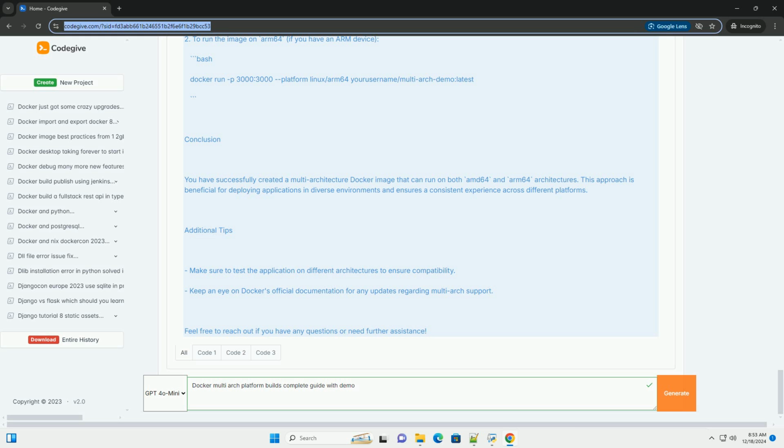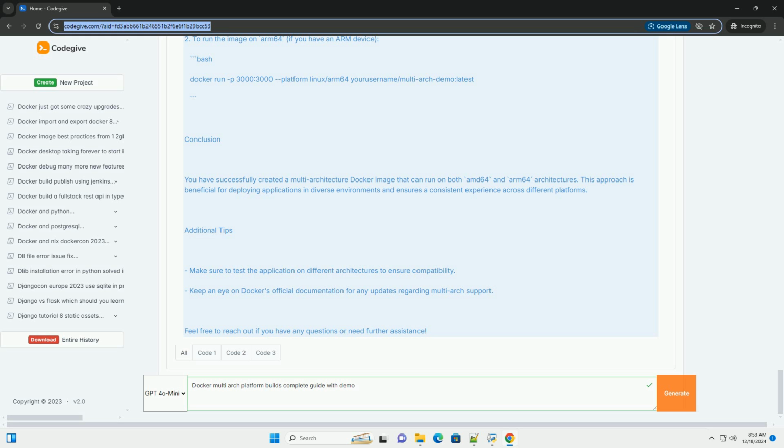JavaScript. const http = require('http'); const hostname = '0.0.0.0'; const port = 3000; const server = http.createServer((req, res) => { res.statusCode = 200; res.setHeader('Content-Type', 'text/plain'); res.end('Hello World\n'); }); server.listen(port, hostname, () => { console.log(`Server running at http://${hostname}:${port}/`); });